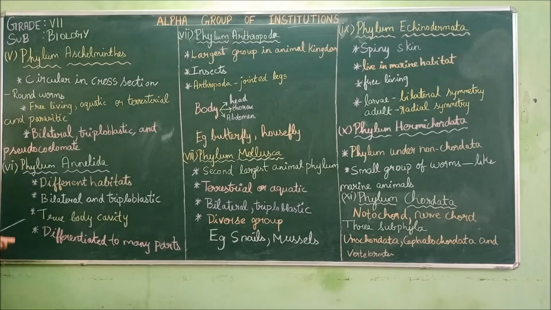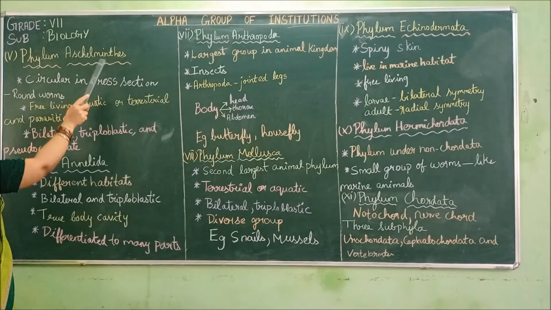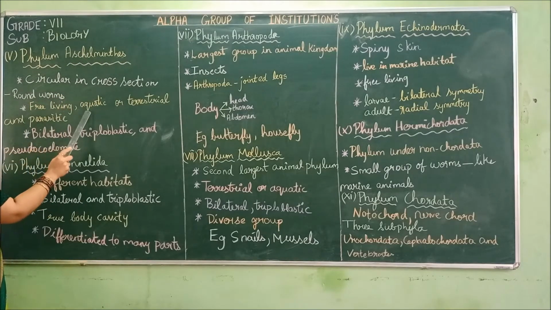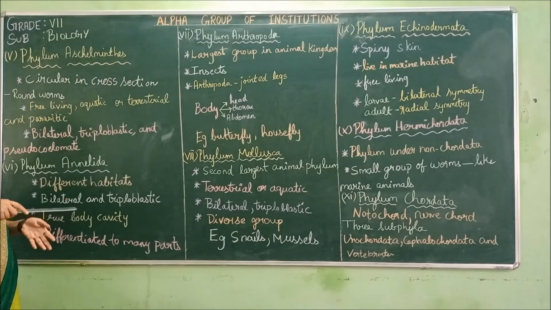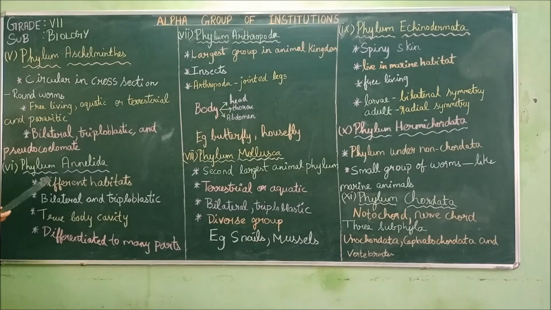And some are parasitic. Parasitic means they depend on a host plant or animal. They will select any host and get attached to it. They will suck the nutrients from the host animal. So that is called parasitic. Parasites are those that are dependent on a host plant or animal. So in the phylum Aschelminthes, the animals may be free living, aquatic or terrestrial, and parasitic. There are different types of animals put together, and they have different living habitats.